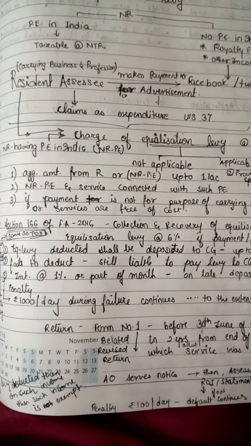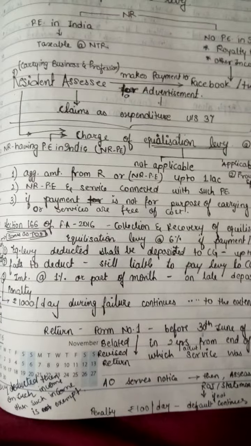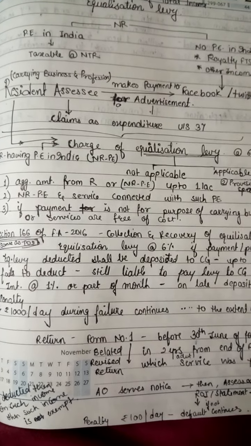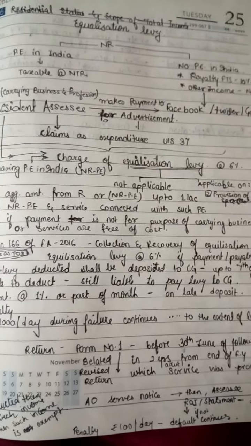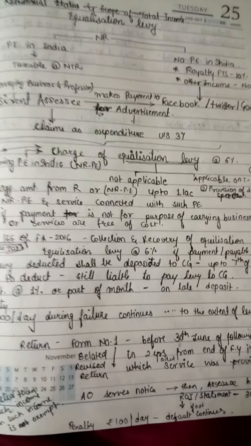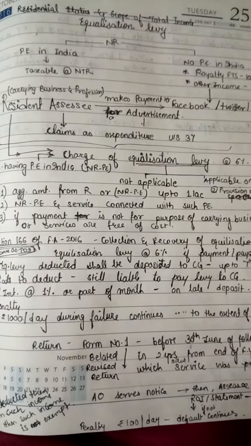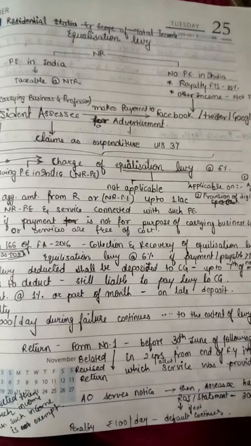When NR having PE in India gets such services from Facebook, Twitter or Google, then they are also liable to deduct equalization levy at the rate of 6%.